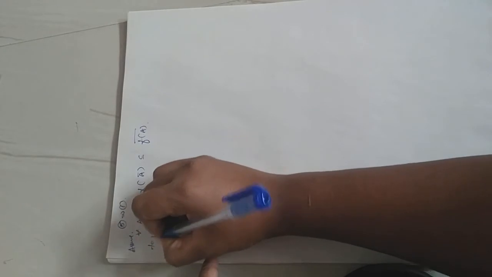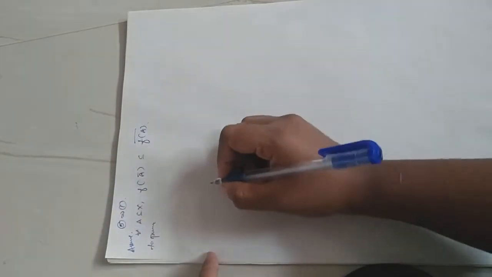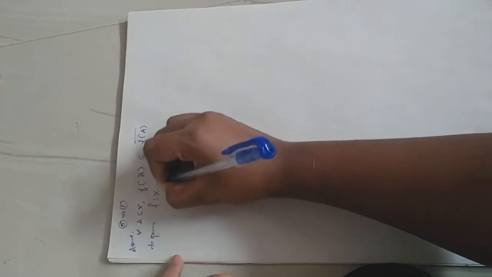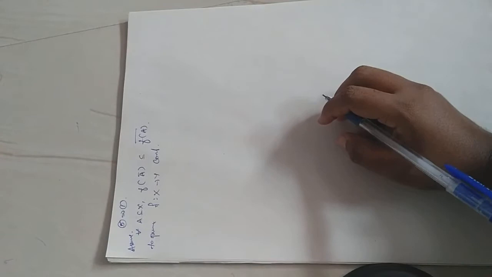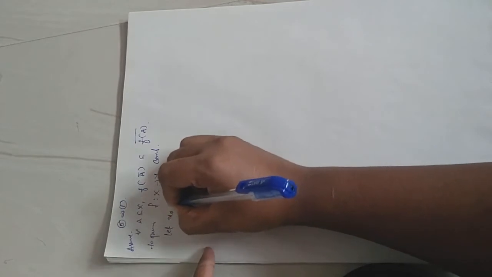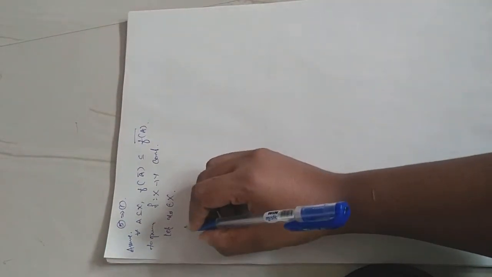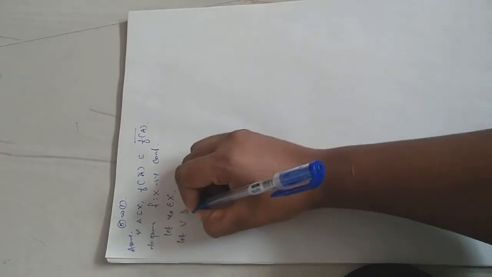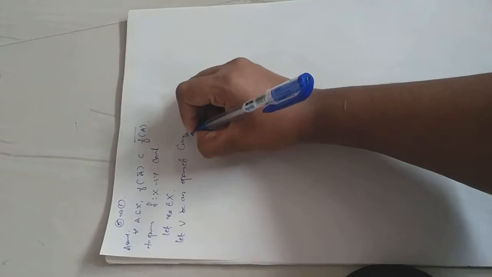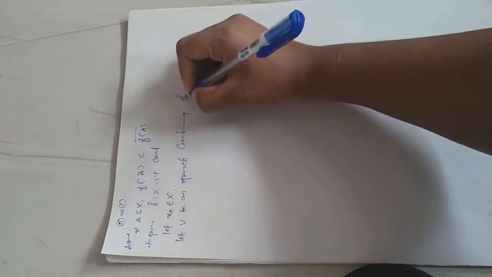To prove the first one means F is continuous. To prove F from X to Y is continuous, we need only prove the function is continuous at an arbitrary point. So we take a point, let X0 belong to capital X. Now let V be an open set containing F of X0.